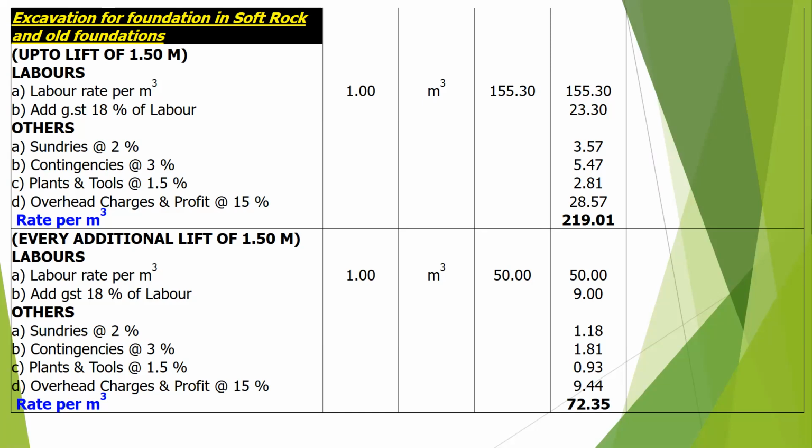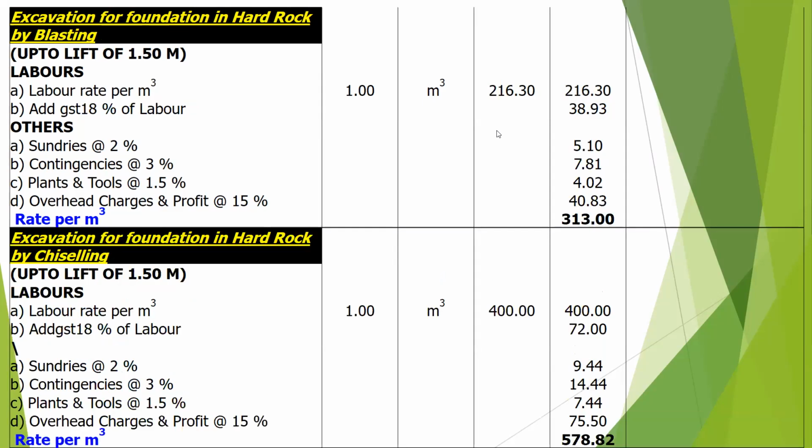Then for additional 1.5 meter, what will be the labor charges? Labor rate per cubic meter will be 50 rupees. GST 18 percent, 9 rupees. Then sundries 2 percent, 1.18. Contingency 3 percent, 1.81. Plant and tools 1.5 percent, 0.93. Overhead charges 15 percent will be 9.44. So the rate per cubic meter will be 72.35.